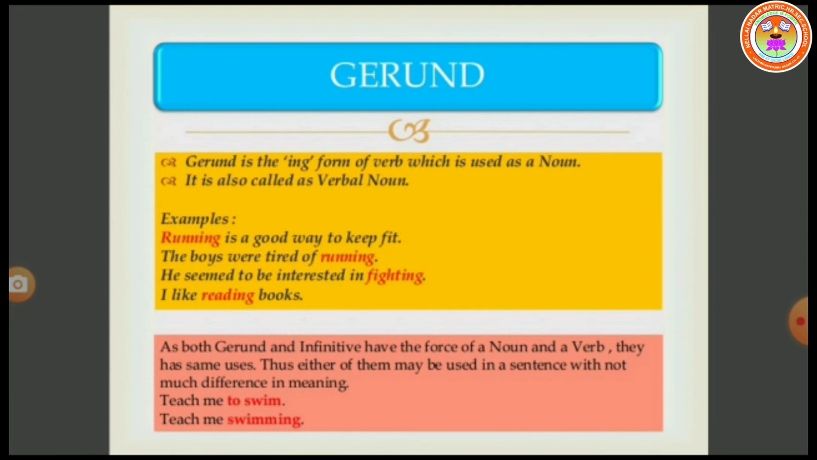Examples: Running is a good way to keep fit. The boys were tired of running. He seemed to be interested in fighting. I like reading books. Gerund is formed when we add the ing form to the main verb. For example, run plus ing, running, etc. So it can be used as the subject of the sentence or an object of the sentence.